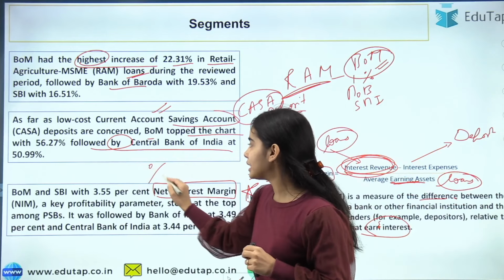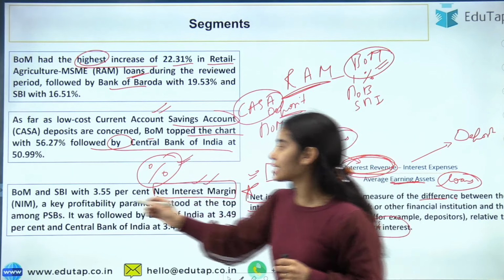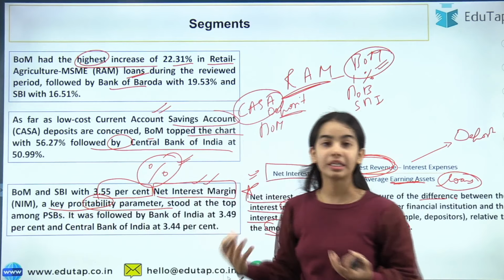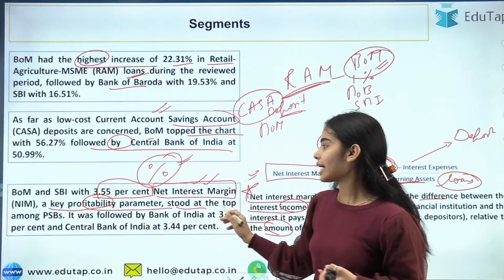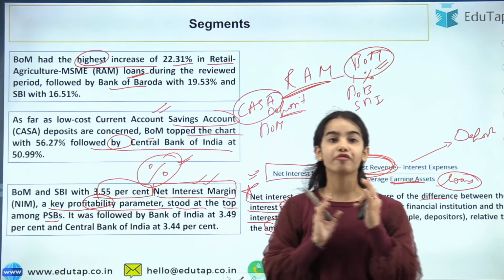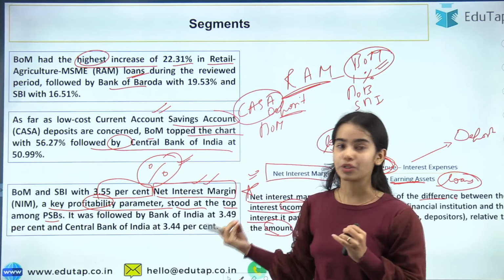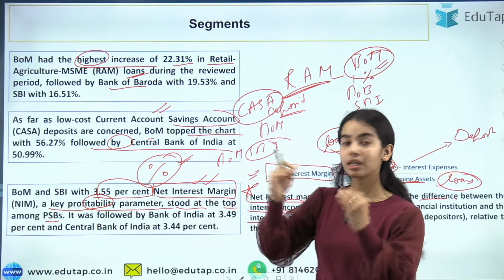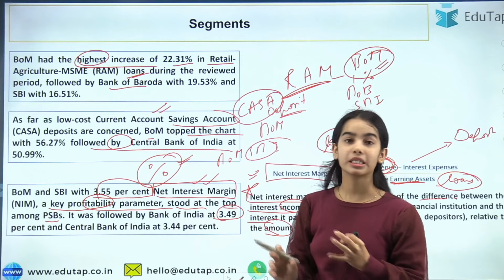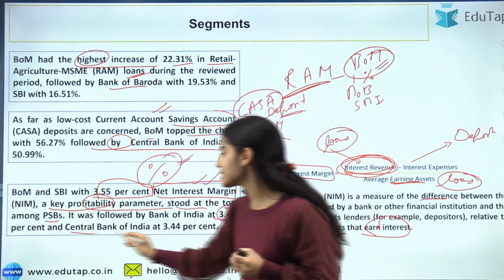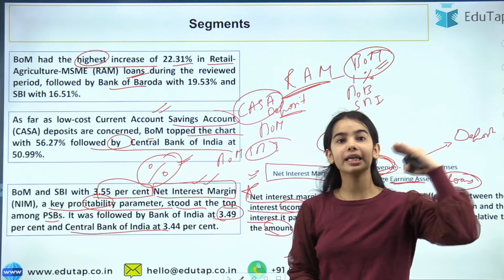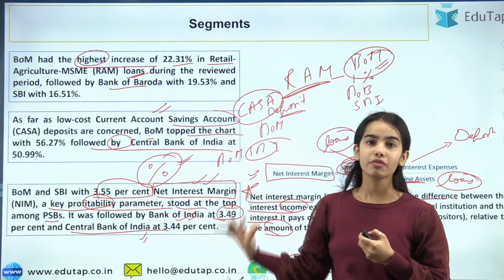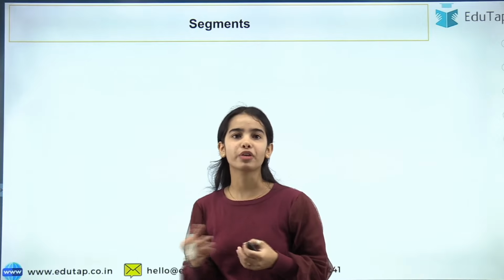They both have the same net interest margin, that is 3.55%. It is a key profitability parameter, and they both have stood at the top among the PSBs with 3.55% of the net interest margin. Then comes the Bank of India with 3.49% of the net interest margin, and then comes the Central Bank of India. So the first are BOM and SBI, the second is the Bank of India, and the third is Central Bank of India in terms of the net interest margin, in terms of profitability we can say.